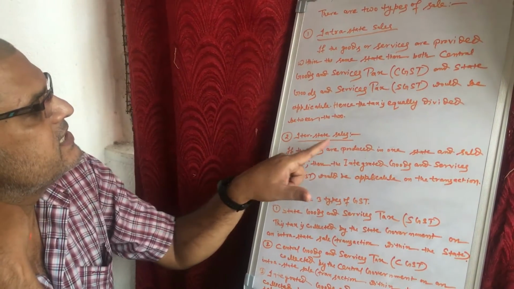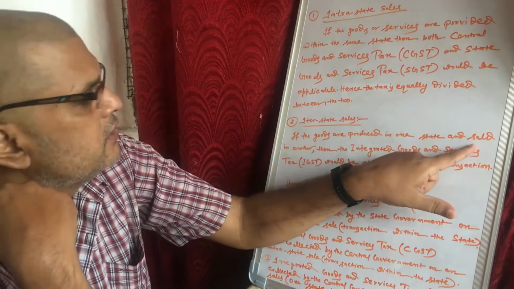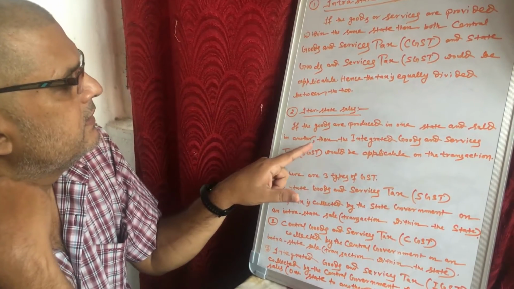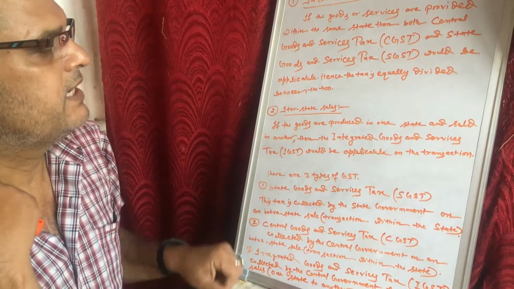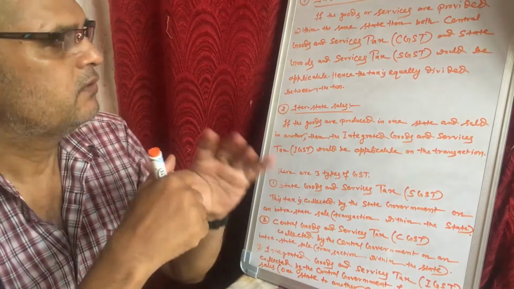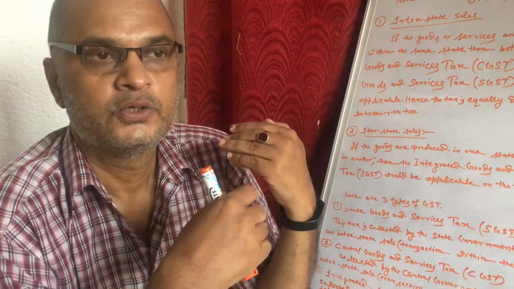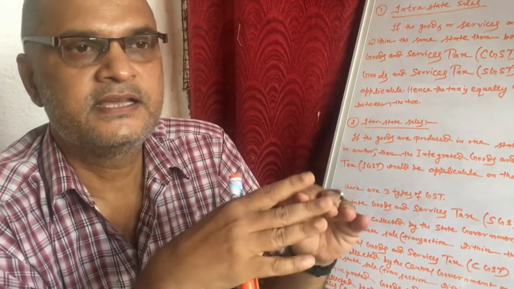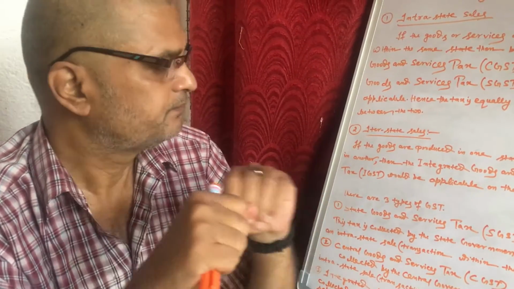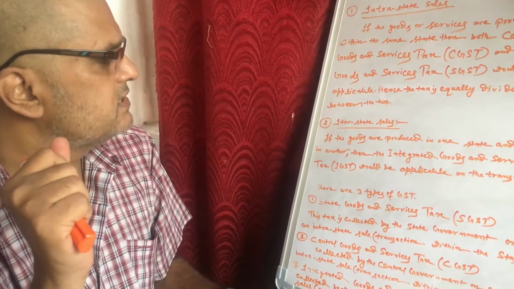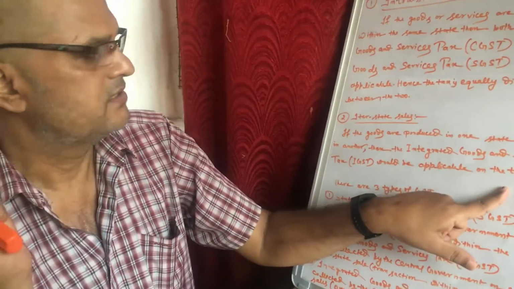Now what is interstate sales? If the goods are produced in one state and sold in another, then the integrated goods and services tax would be applicable on the transactions. If the goods are produced in one state and sold in another state, then another type of tax called the integrated goods and services tax is applicable on the transactions.